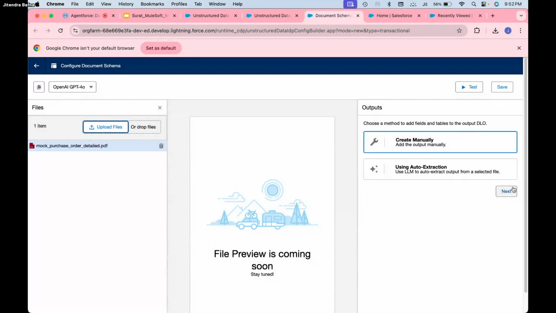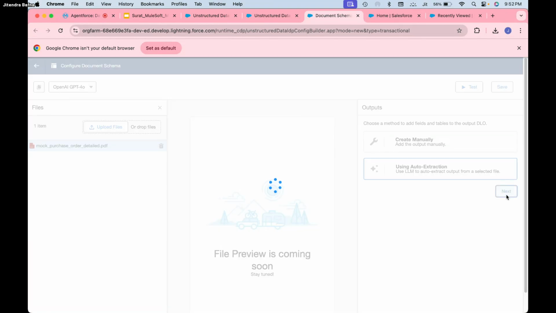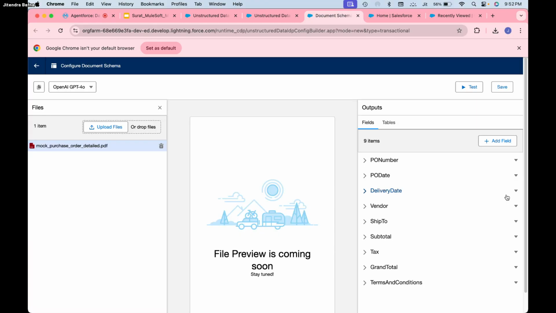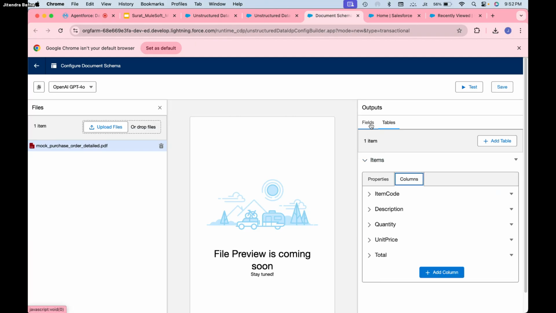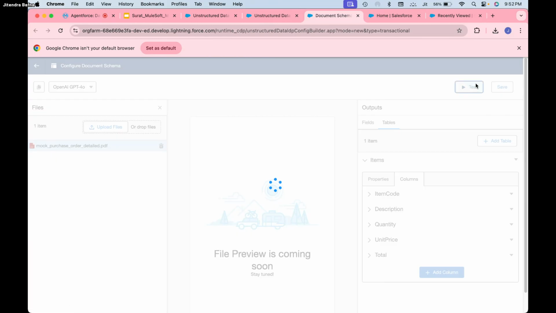I can just say done. Use auto extraction feature, next. Okay, here you can see it automatically extracted, and whatever table items are there, it automatically extracted all the columns and everything and all the fields. Now I can test this out. Okay, I haven't saved it. You can save it.